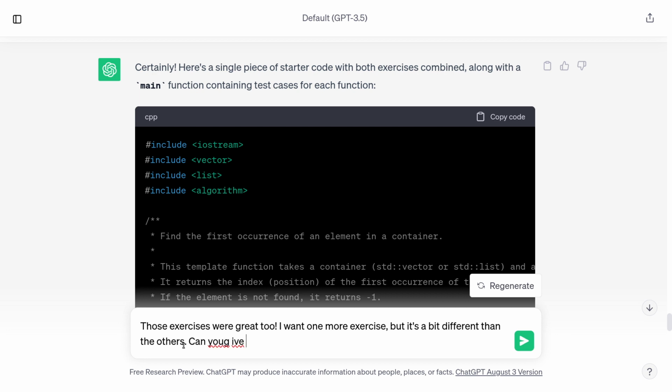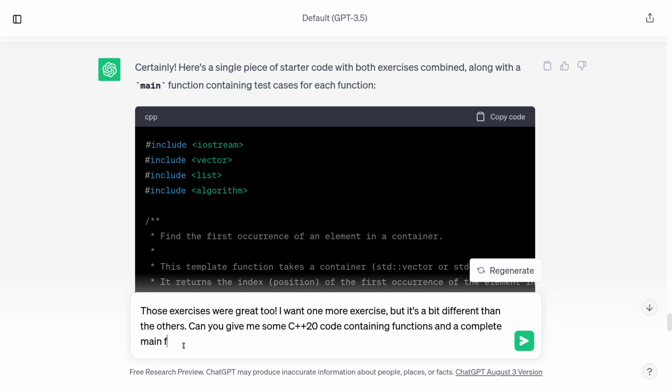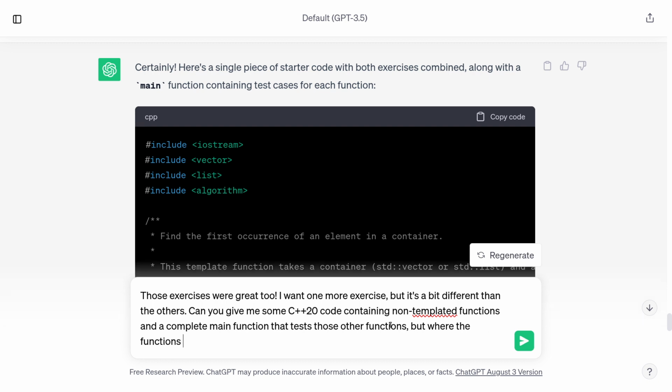Can you give me some C++20 code, containing non-templated functions and a complete main function that tests those other functions, but where the functions have some redundancy that could be eliminated through the use of templates.